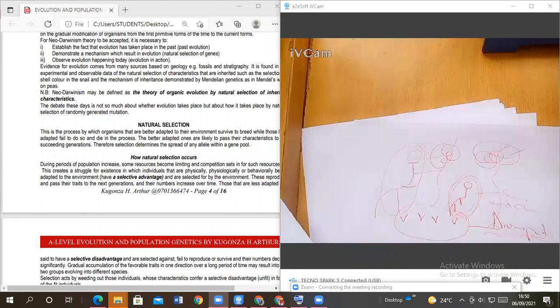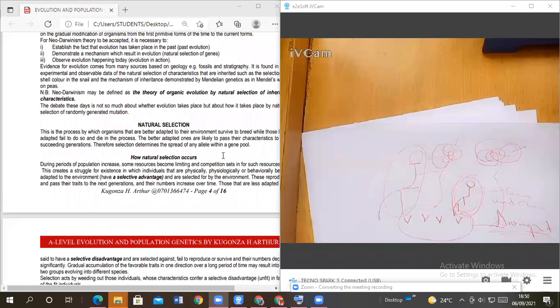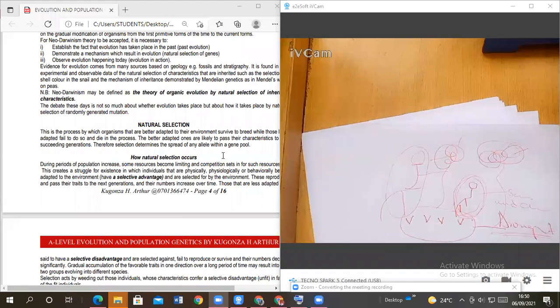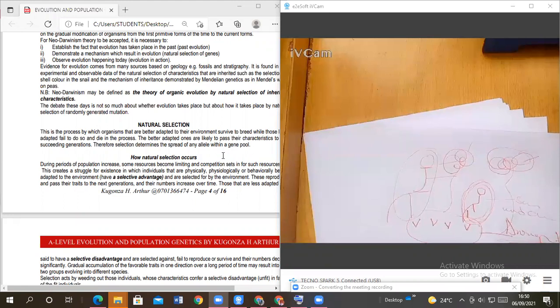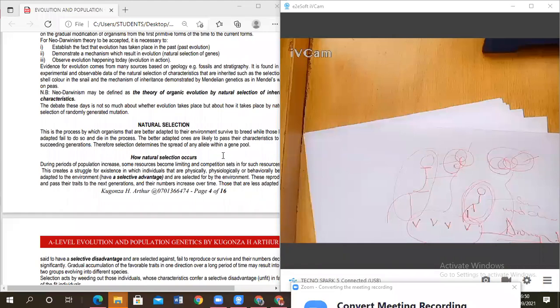Therefore, someone can ask what is meant by selection pressure, what is meant by selection, or what is natural selection. I expect people not to confuse them. There are three things. All of them are like twins, because the results are the same.